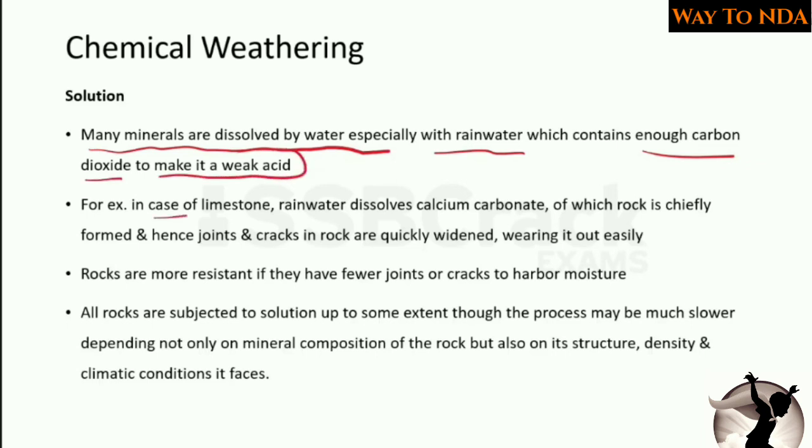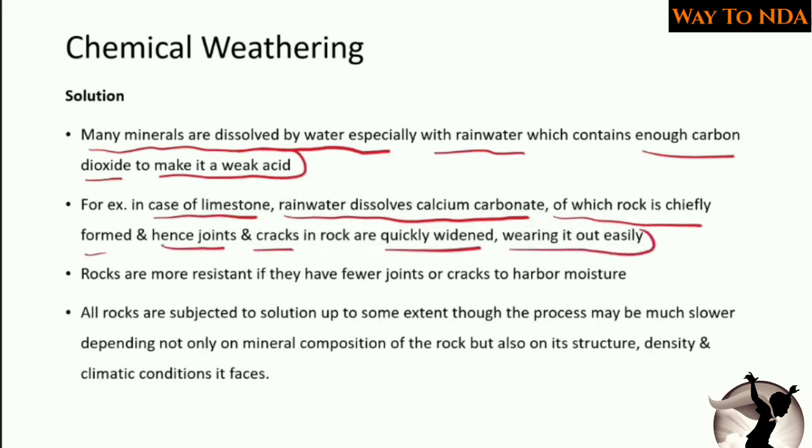Okay, for example, in case of limestone, rainwater dissolves calcium carbonate of which rock is chiefly formed, and hence joints and cracks in the rock are quickly widened, wearing it out easily. So what will happen when the rainwater is falling on the limestone? Limestone is mainly made up of calcium carbonate.